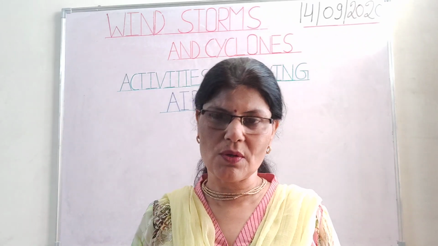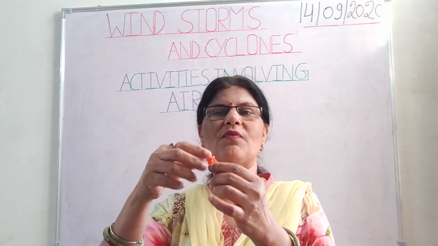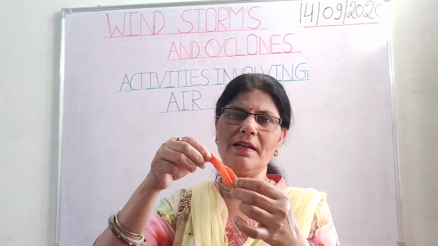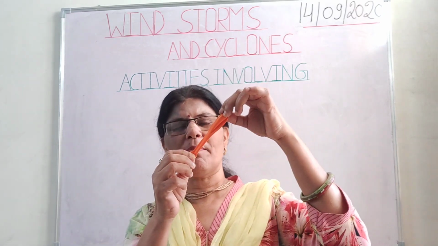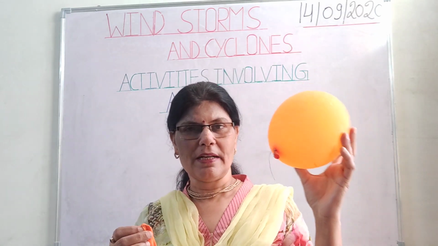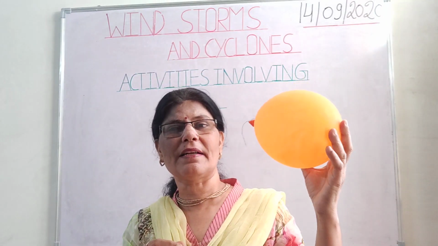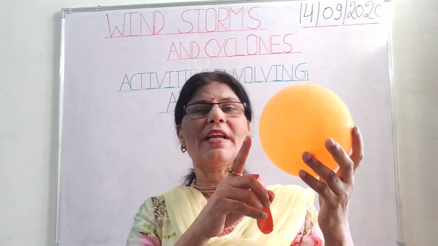Now we have to check whether this wind or air exerts some pressure or not. Let us see. What is this? This is a balloon. You must have seen this balloon and you must have inflated it. Look at the shape of this balloon. When I inflate this balloon, I am changing its shape, and its shape will become like this. So it has inflated. It means I have filled air inside this balloon. Because of that air filled inside this balloon, its shape has been changed.